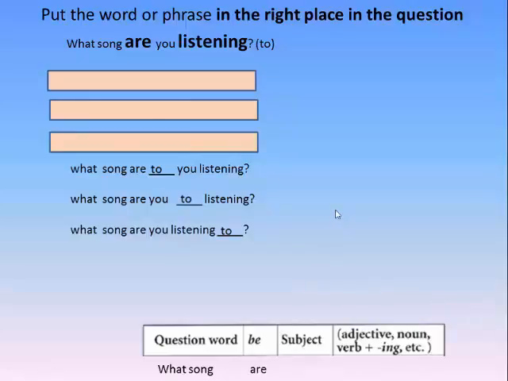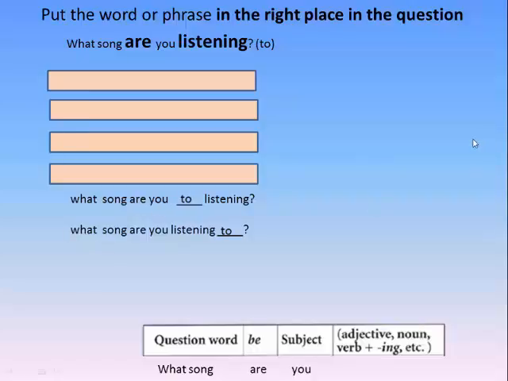I can make another option disappear. Then I need a subject. What song are to? To is not a subject. What song are you? Yes, that is a subject. Okay. So I have 2 options. And now, after the subject, I need a verb plus ing.